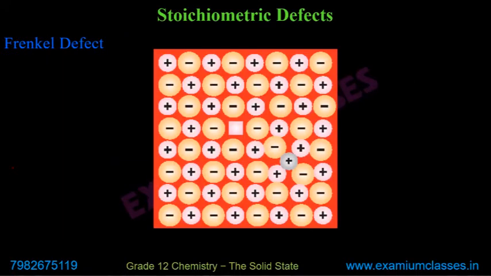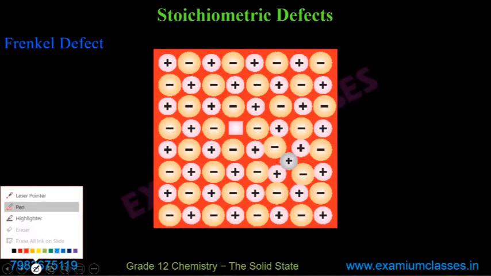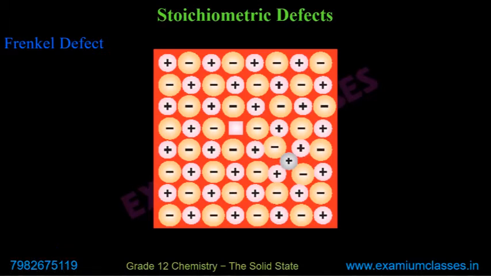So try to understand here. I said that normally it is a cation. So see here, there would have been a positive cation, but this cation actually moved to this interstitial space. So here it caused a vacancy defect, and here it caused an interstitial defect.